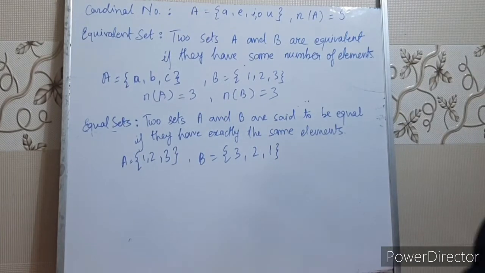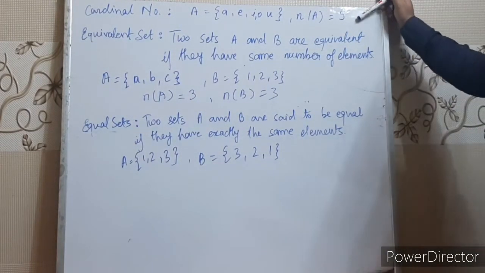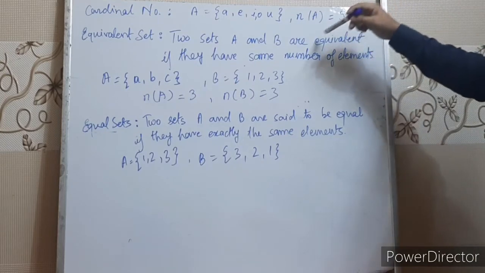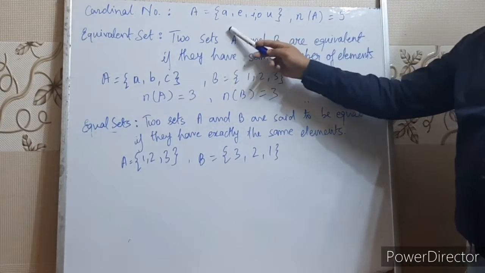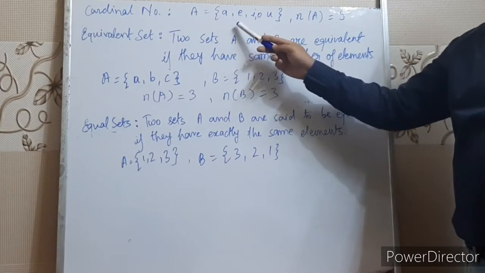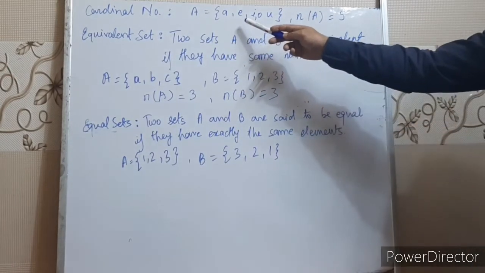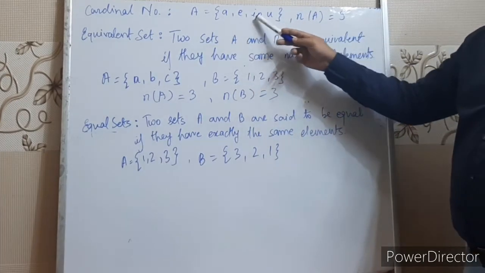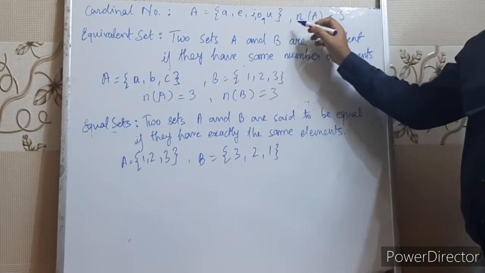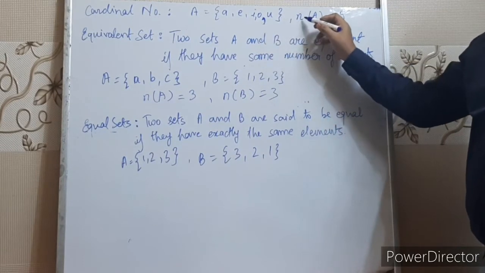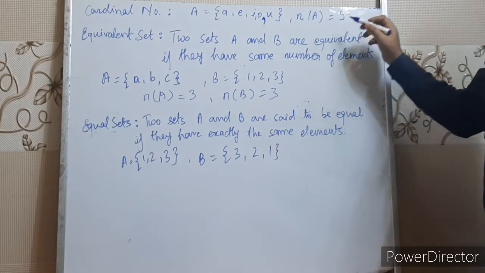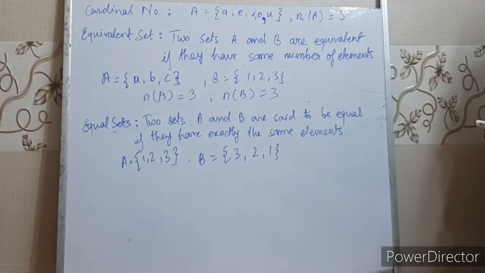Next we are going to study about cardinal number. What is cardinal number? Cardinal number is the number of elements in the set. Suppose any set is given as A equals A, E, I, O, U, right? So how many elements do you see? 5 elements. A, E, I, O, U, right children? So the cardinal number is represented like number of elements in set A, small n bracket A, which means cardinal number of A equals to 5.